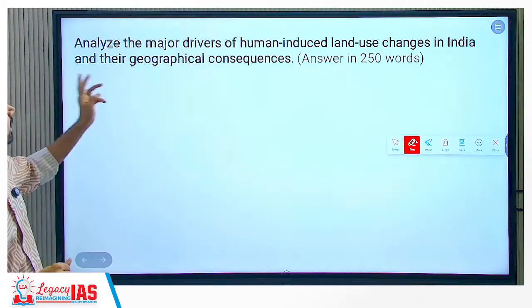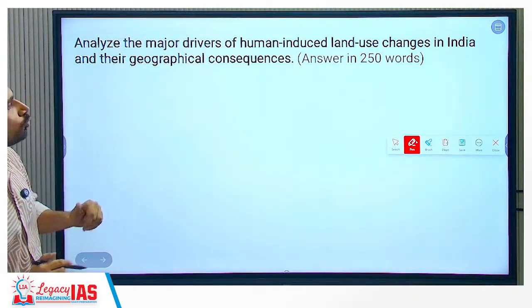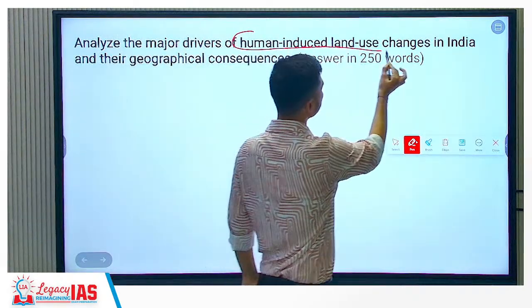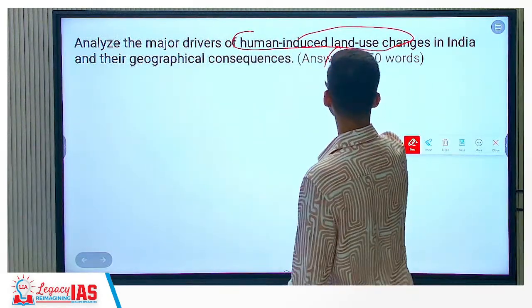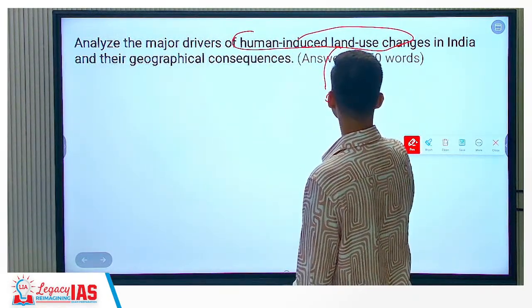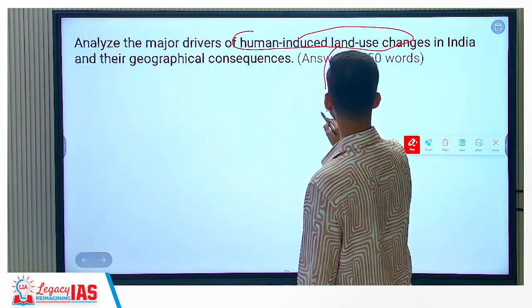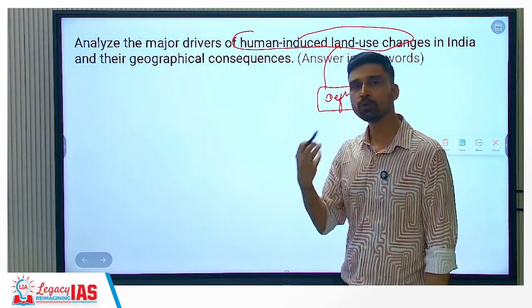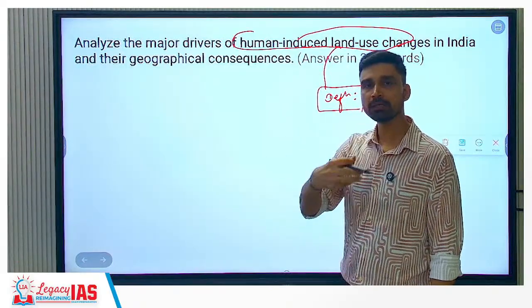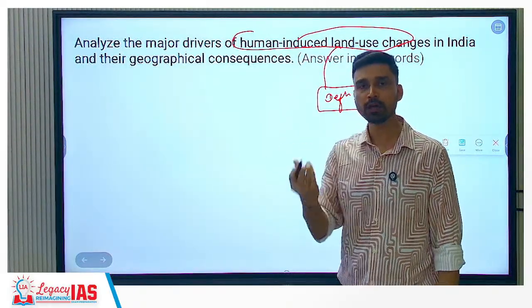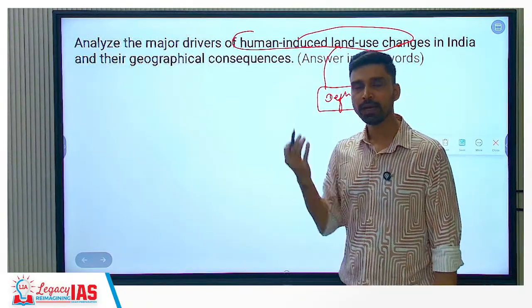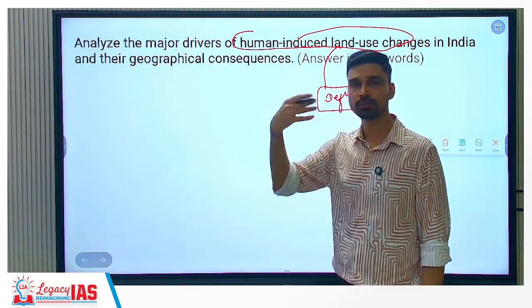Next question is: analyze the major drivers of human induced land use changes in India and their geographical consequences. So the best way of introducing this answer is by defining this term. What do you mean by the term land use changes? Land use changes are simply due to human induced factors, when a particular area of land earlier was used for some purpose, for example agriculture, and now is being used for some other purpose.